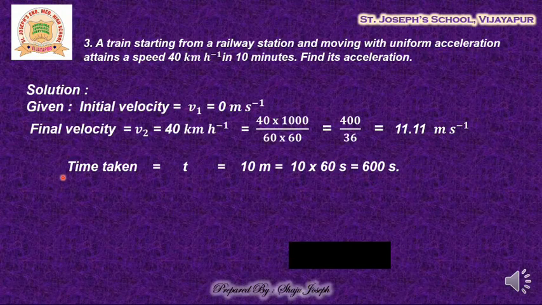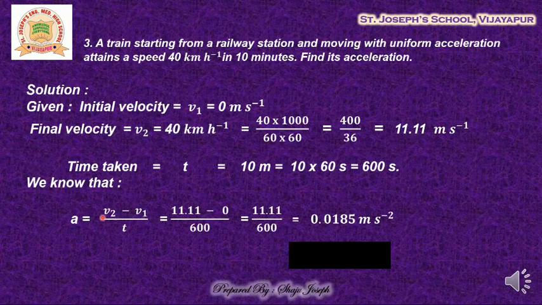Now let us go for acceleration formula. We know that acceleration is equal to final velocity minus initial velocity, v2 minus v1 upon t. This can also be written as v minus u, where v is final velocity, u is initial velocity. So what is final velocity? 11.11, which we have already found out. 11.11 minus initial velocity, which is 0. So 11.11 minus 0 divided by time 600.